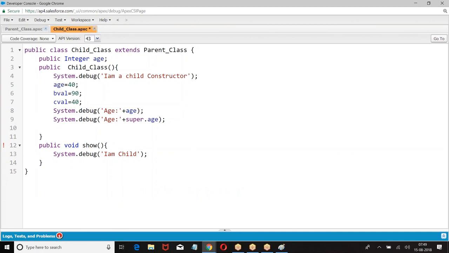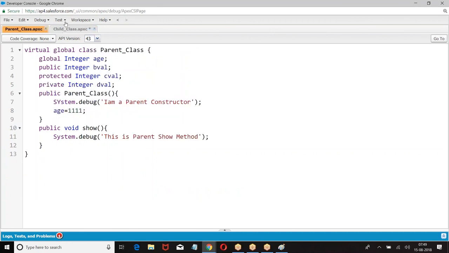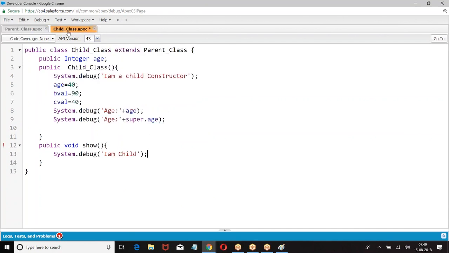I want to define my own format. Parent class says, okay, fine, let us see. Public void show, if it is taking something like string name, now both the methods are not the same. Parent class has a method called show with 0 parameters. Child class has a method called show with 1 parameter. Now it is not same. It is overloading.